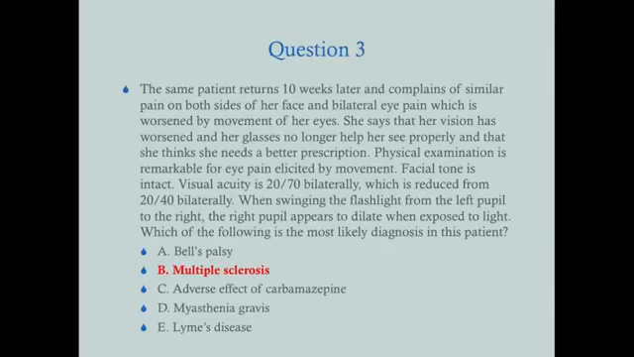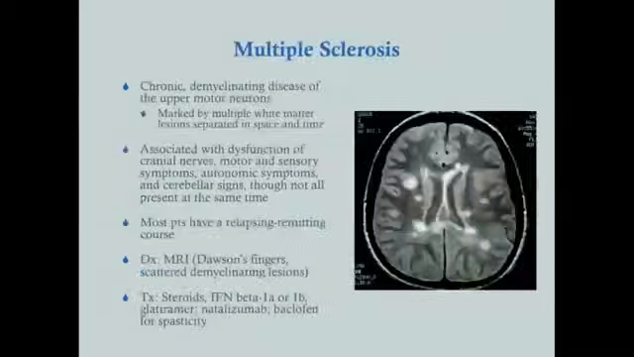Whereas for those of us who don't have Marcus Gunn pupil, the pupil will redilate so quickly that by the time you get your flashlight over to the other pupil, it'll already be fully dilated and it'll constrict. Okay, so it's just a delayed dilation when the light is withdrawn. But it appears that the pupil dilates when it's exposed to the light. That's what you hear commonly referred to. So this is called the Marcus Gunn pupil, and it's associated with MS.